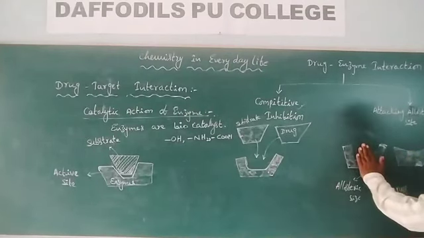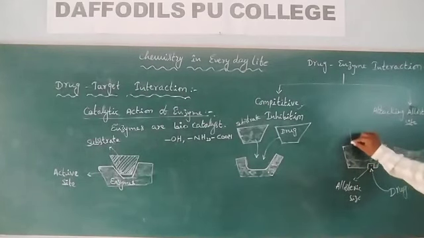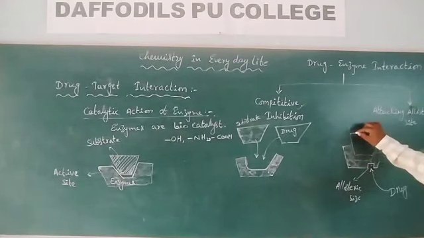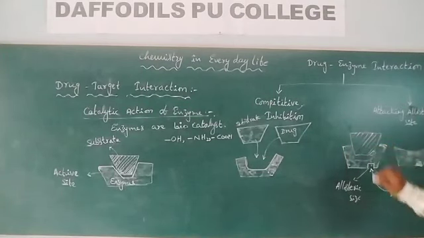Actually, the active site is in this shape. When the active site is in this shape, then the substrate molecule, having the complementary shape, will attack this place.